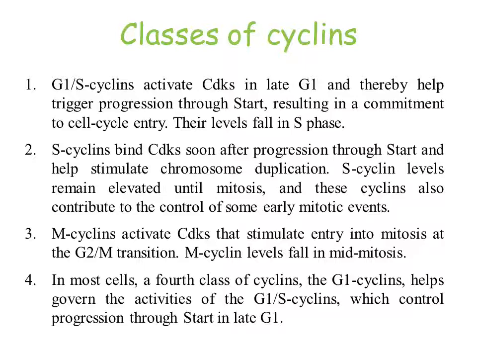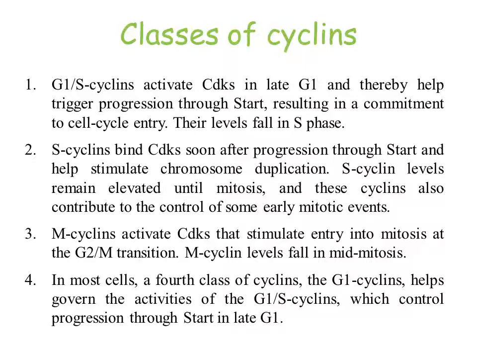Then there are some more cyclins which are synthesized in the S phase. That's why they are called S cyclins. They bind CDK soon after the progression through Start and help stimulate chromosome duplication. So these S cyclins are synthesized at the initial phases of S phase, and they activate the CDKs, and these CDKs ultimately give a message to the DNA for replication.